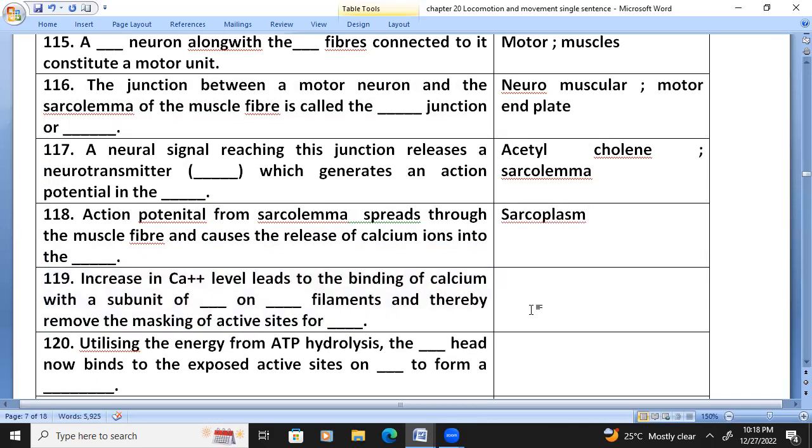Increase in calcium level leads to the binding of calcium with the subunit of troponin on actin filaments and thereby removes the masking of active sites for myosin. Utilizing the energy from ATP hydrolysis, the myosin head now binds to the exposed active sites on actin to form a cross bridge.